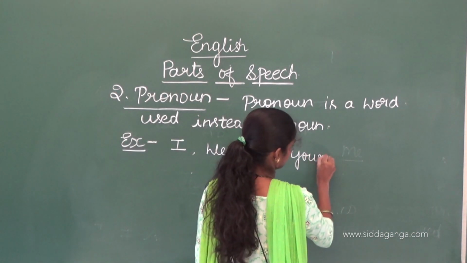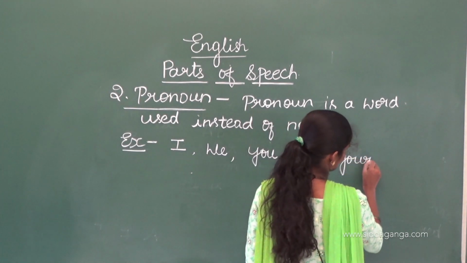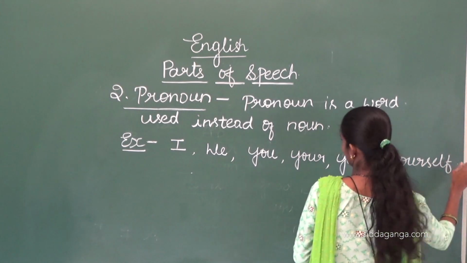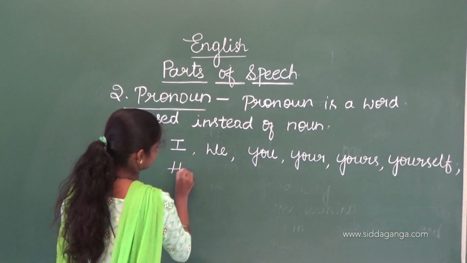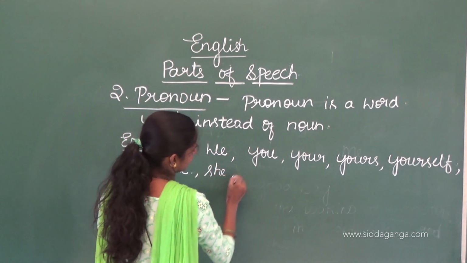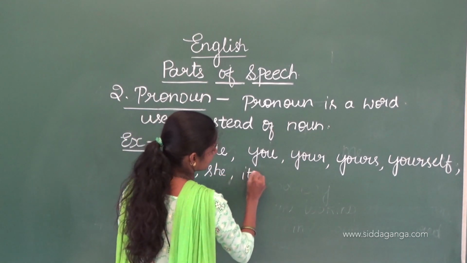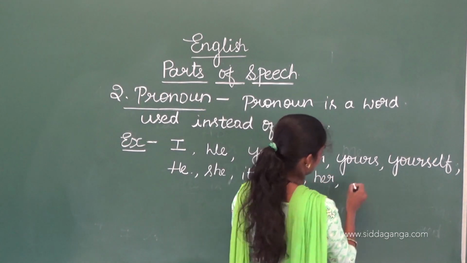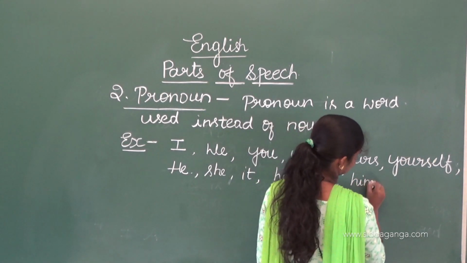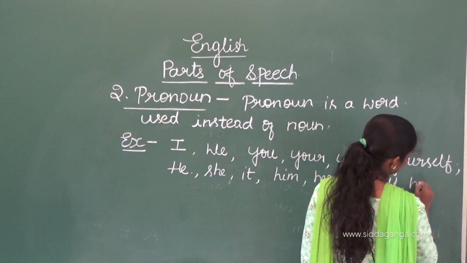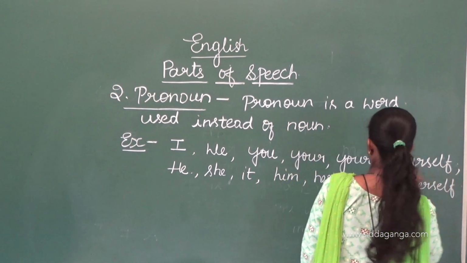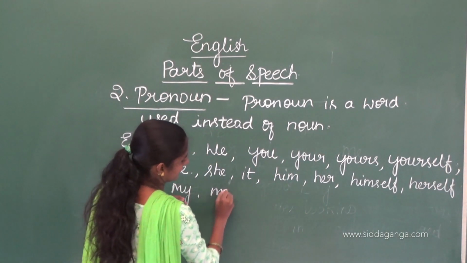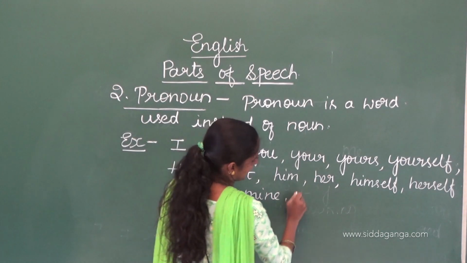Your, yours, yourself. He, she, it, him, her, himself, herself. Here I have left one: I, my, me, mine, myself.